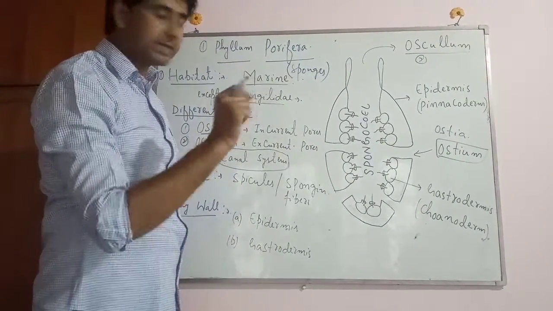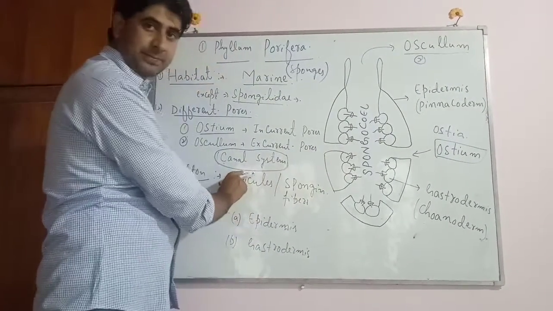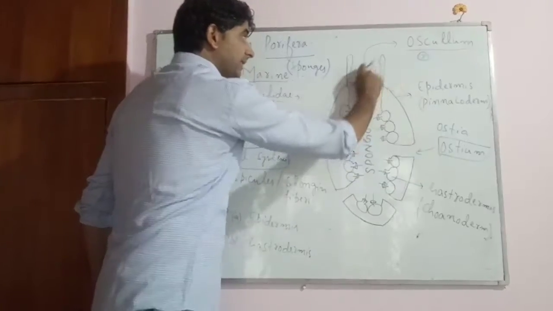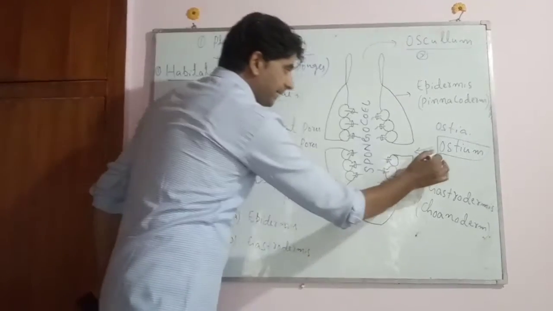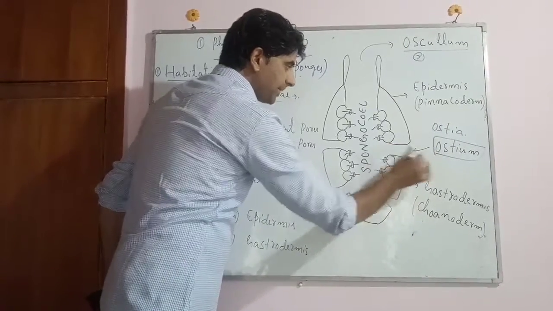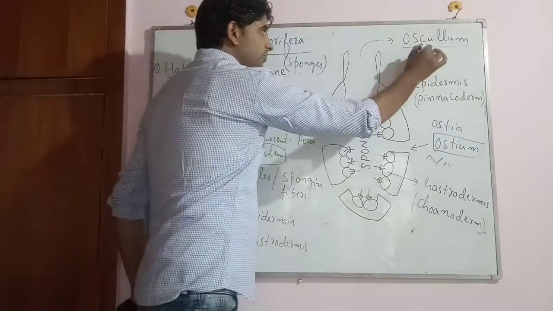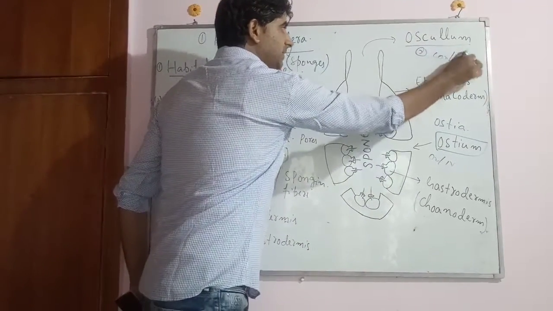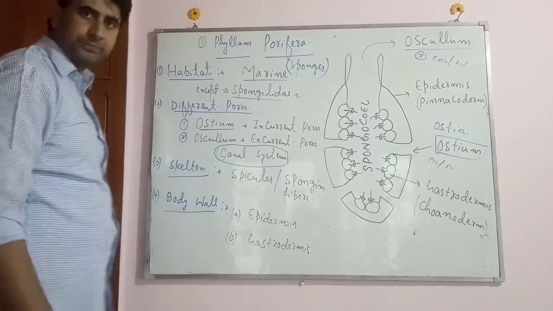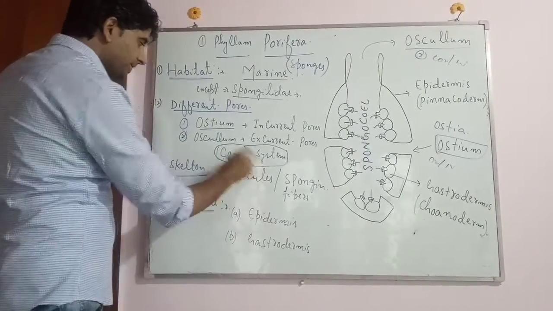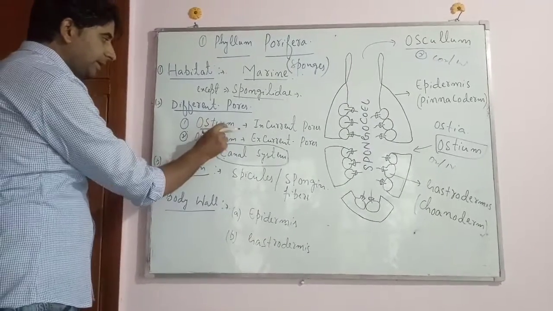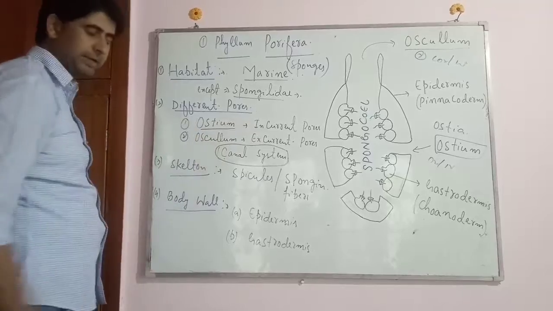So that is the importance of the canal system, the importance of ostium as well as osculum. That means through the ostium oxygen and food particles enter, while through the osculum carbon dioxide as well as waste material leave.